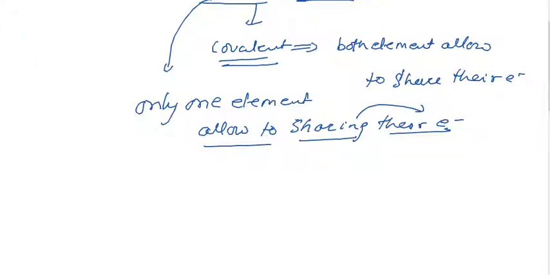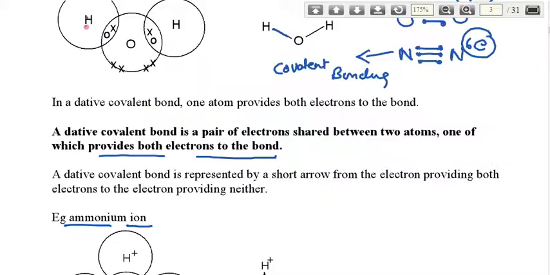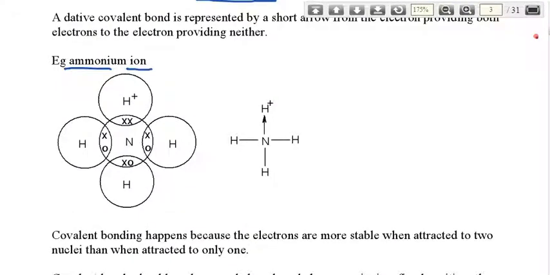This type of interaction is called dative, or you can also say coordinate. For example, consider the structure of ammonium.